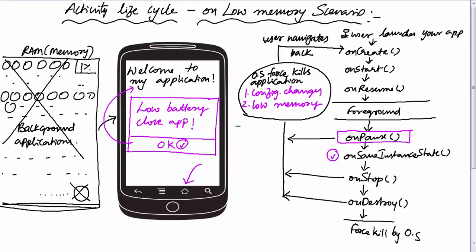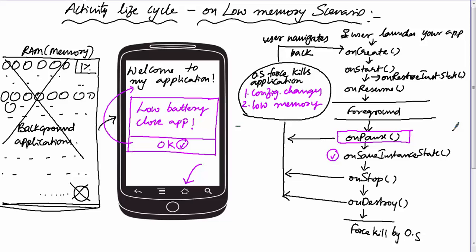So in these cases, either configuration changes or low memory, the OS calls onPause, onSave, onStop, onDestroy. Again it recreates by calling onCreate, onStart, onRestore states and onResume. I have not placed the onRestore method. Let me add that also in between onStart and onResume.